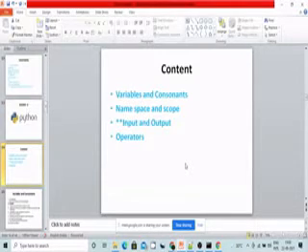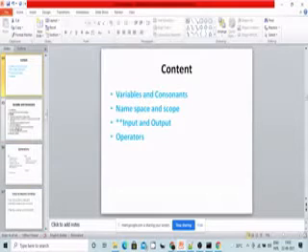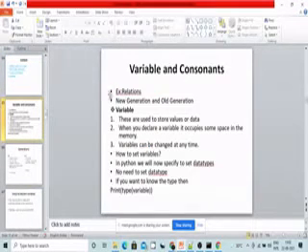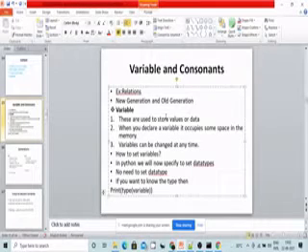Coming to the first topic here, it is variables and containers. I will show you two examples, but before that, let me cover these points: what exactly are variables, how they are defined, and all the stuff here. Variables are nothing but the things which are used to store values.